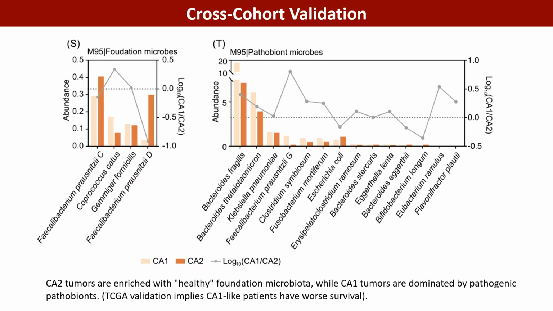Comparative analysis with the findings on the core microbiome published by Wu et al., Cell, 2024, revealed that the healthy foundation microbiota reported in their study were mainly enriched in CA2 tumors, whereas CA1 tumors were dominated by pathobionts.